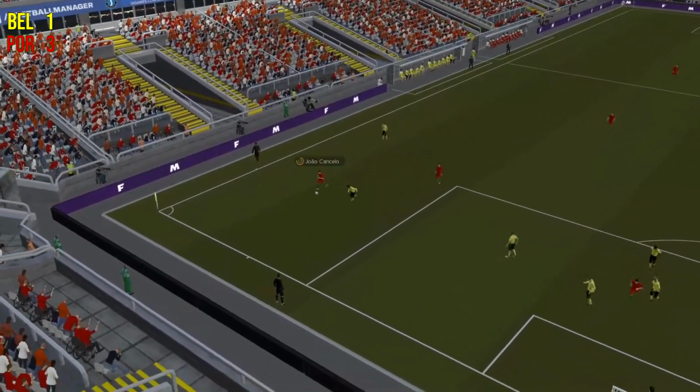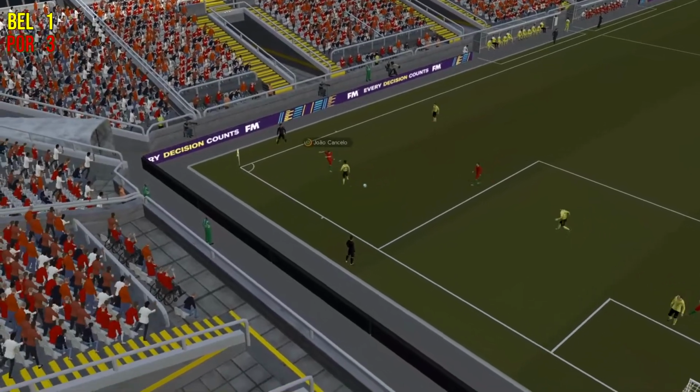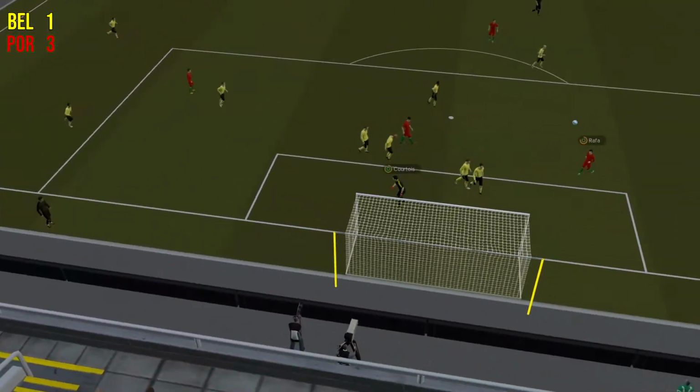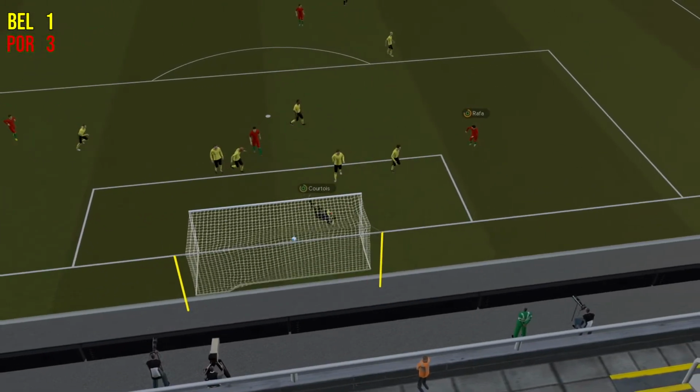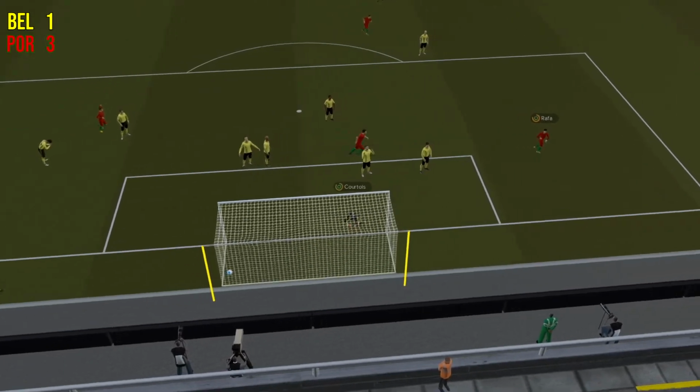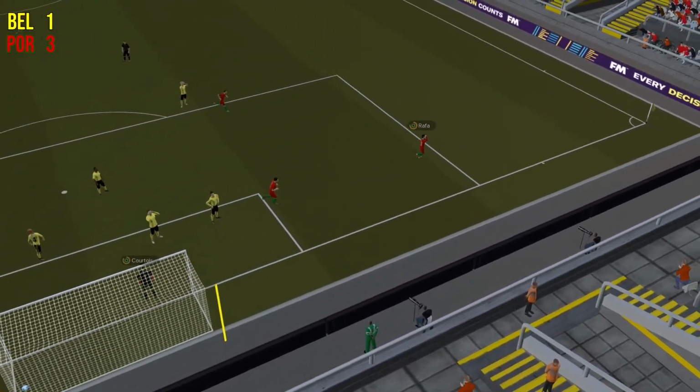Well, it was Joao Cancelo with the cross here, and Courtois, I don't know why he's punched the other way. It's gone straight to Rafa, and he pretty much has an open goal. Courtois put himself out of the game.